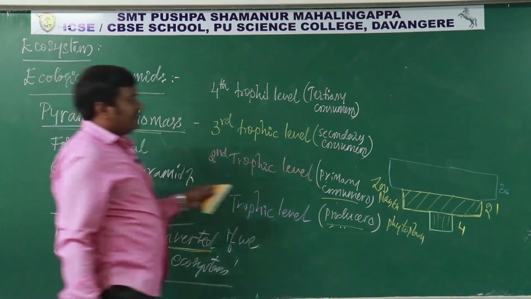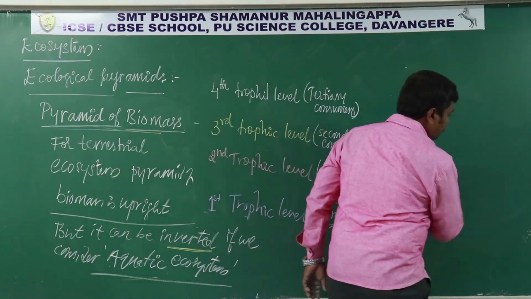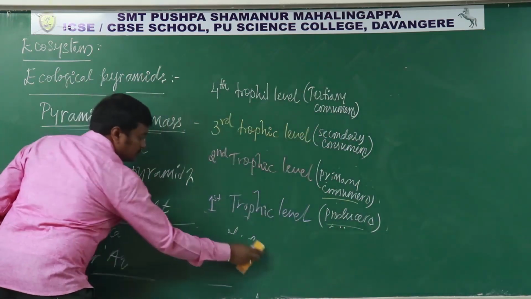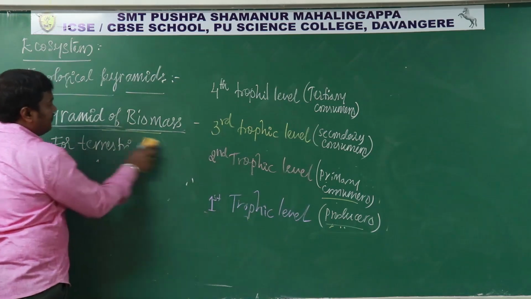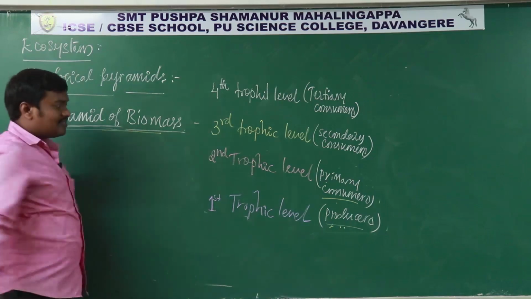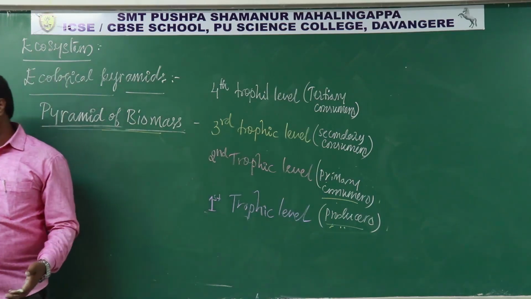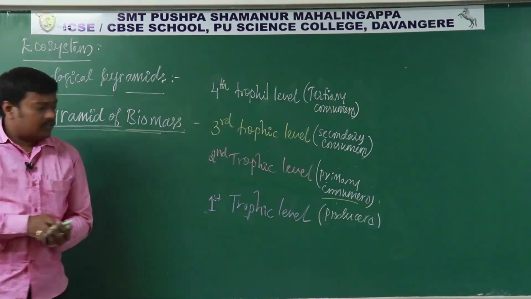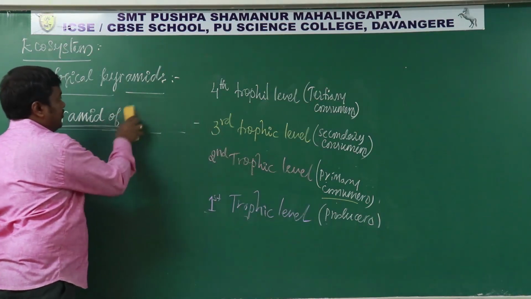So the next kind of pyramid is pyramid of energy. So it is pyramid of energy. So far we discussed pyramid of number and pyramid of biomass. In both the cases there were chances that the pyramid becomes inverted rather than upright. There are chances of it being upright or inverted. Okay, so next is pyramid of energy.